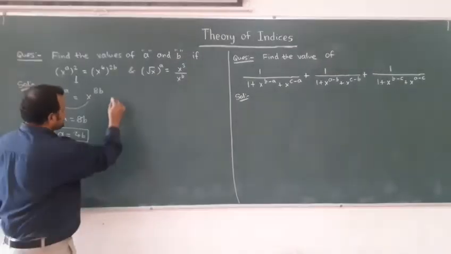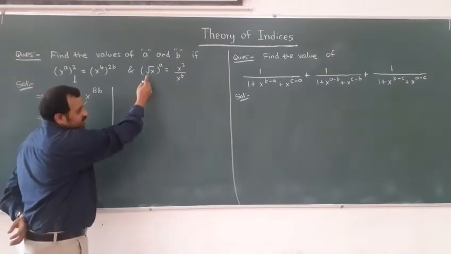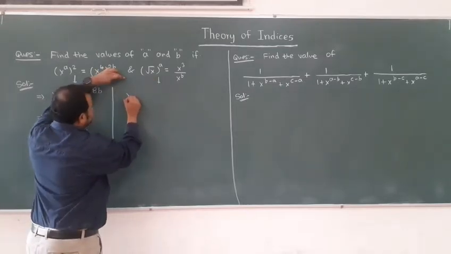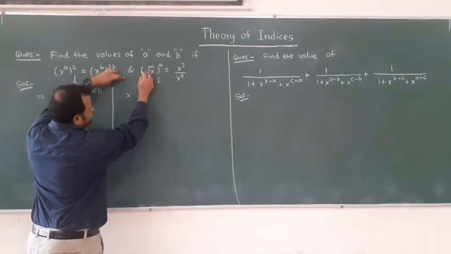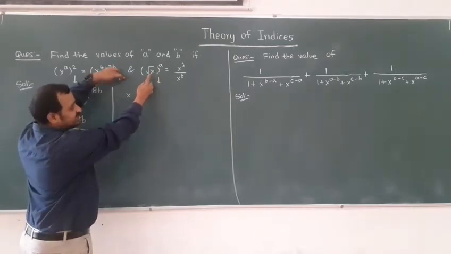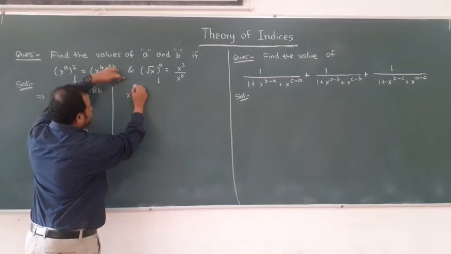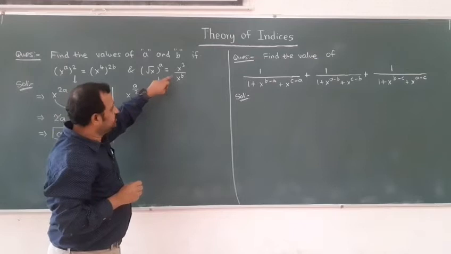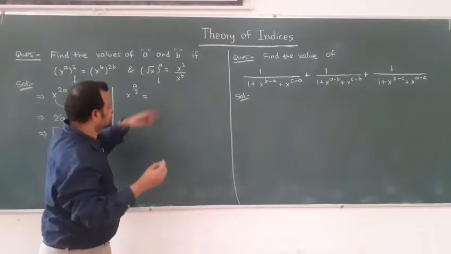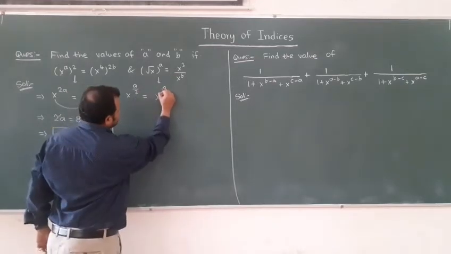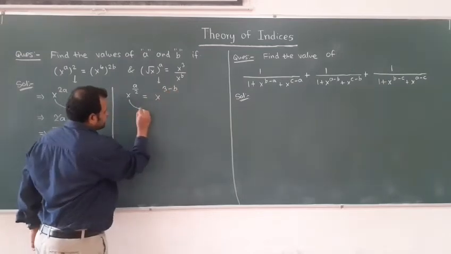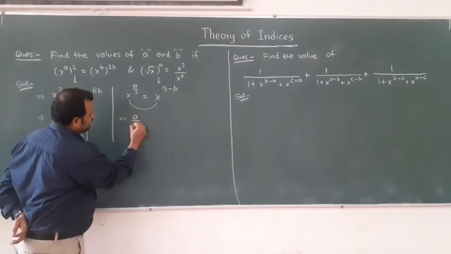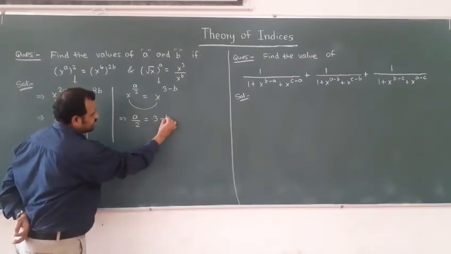Now let us simplify this. By using the law of indices, root x is nothing but x to the power 1 by 2. So this gives x to the power a by 2 is equal to, now you can see here base is same but division came, so powers will get subtracted. So this we can write as 3 minus b. Again base is same, we can equate the powers. So what you will get? a by 2 is equal to 3 minus b.